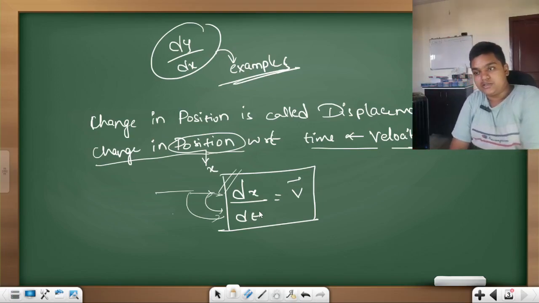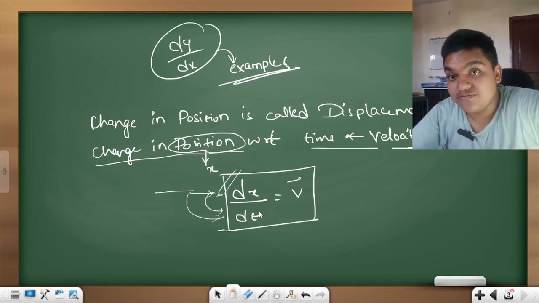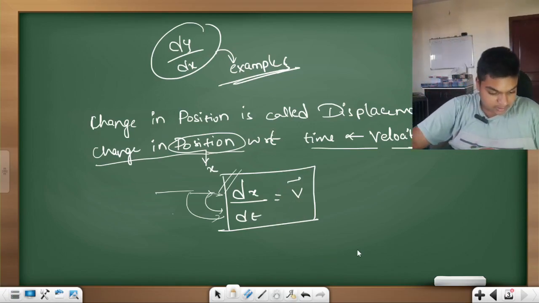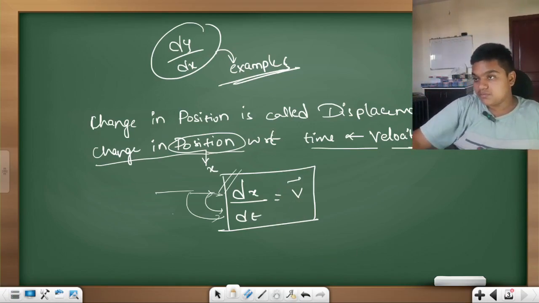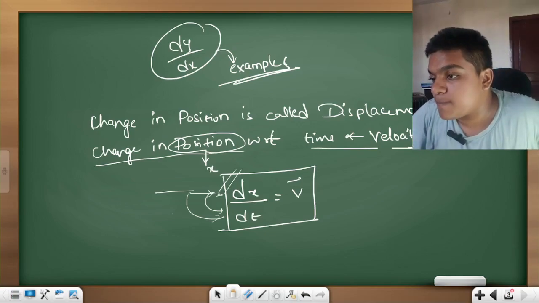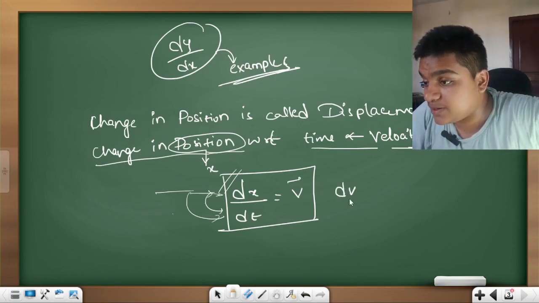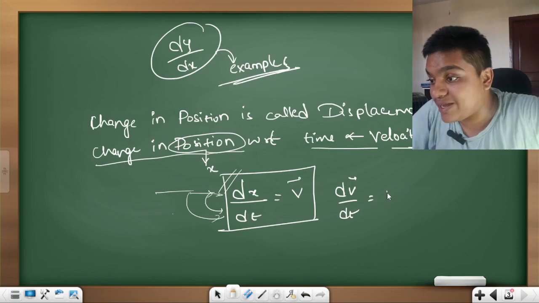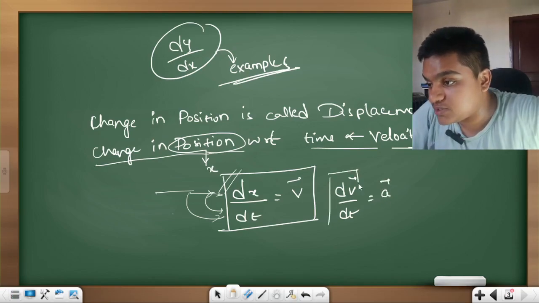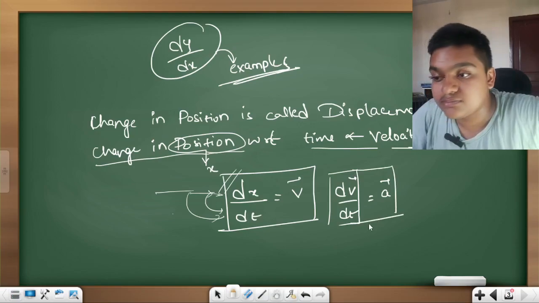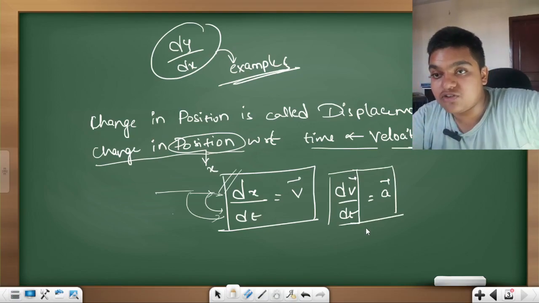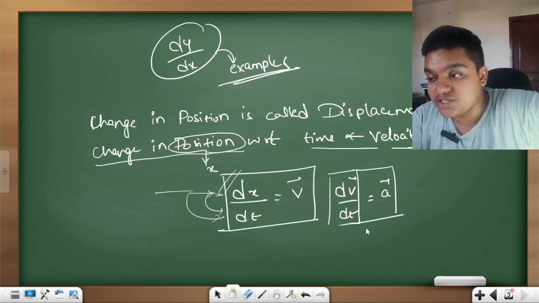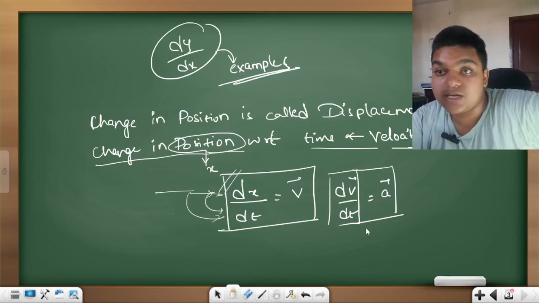Clear? Now the rate of change of this velocity with time, dv by dt, gives you acceleration. Rate of change of position with time is velocity, and rate of change of velocity with time is acceleration.